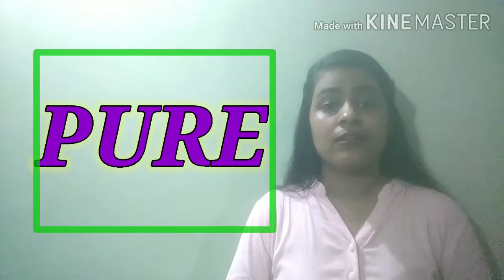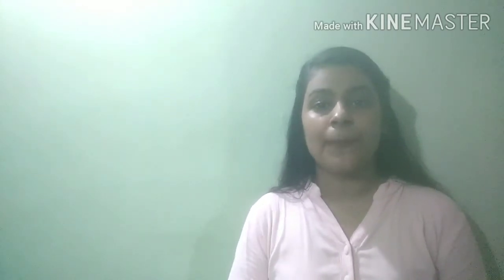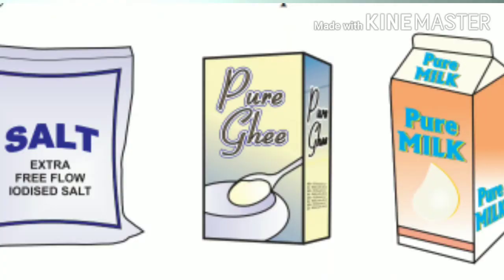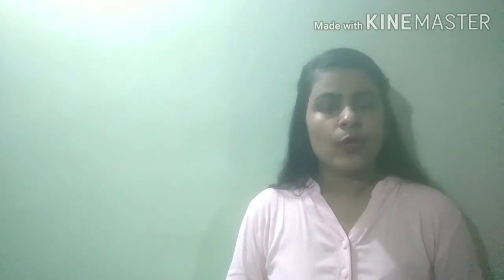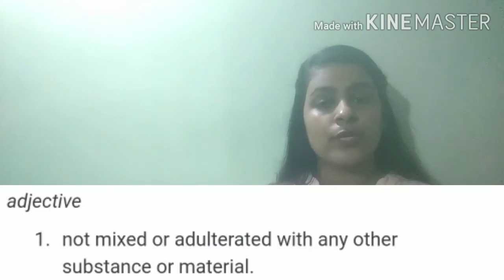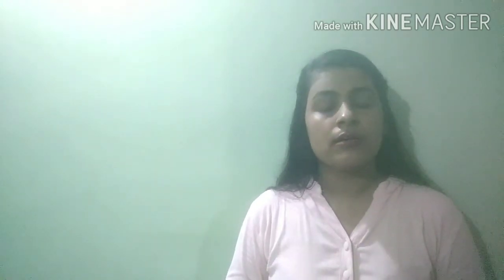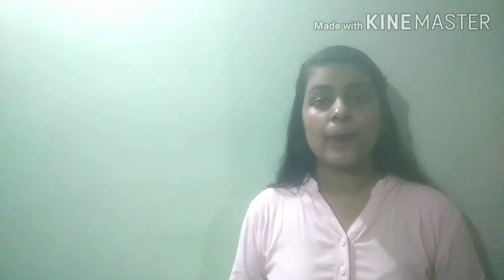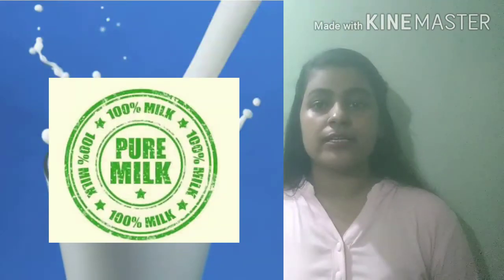In this chapter, we will discuss the word pure. You must have seen this word written on milk packets, ghee, butter, salt, spices, water bottles, juices, etc. For a common person, pure means without any adulteration. But for a scientist, all these are a mixture of different substances, hence not pure. For example, milk. According to scientists, it is a mixture of water, fat, proteins, etc.